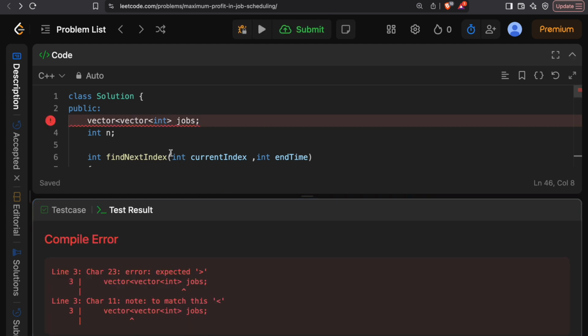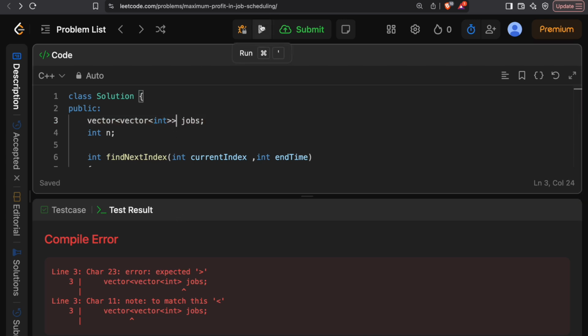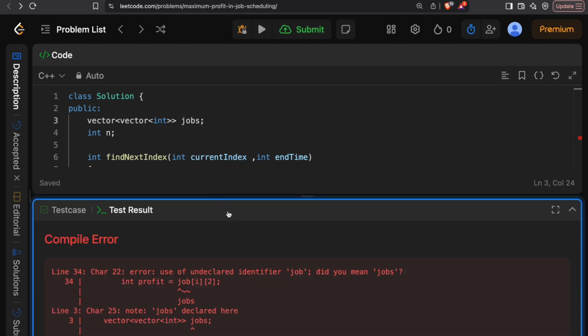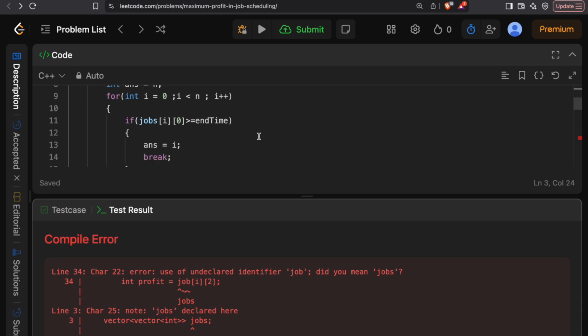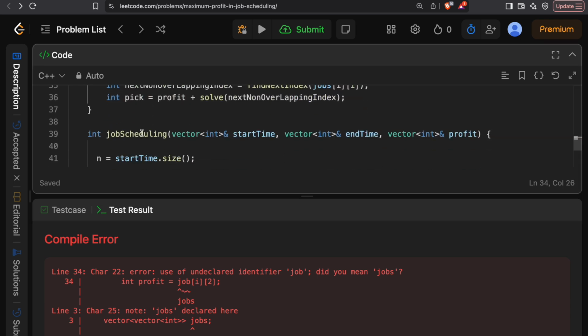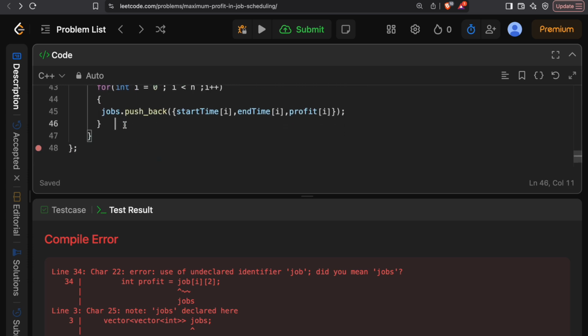So we've got a compilation error. Okay, so I need to add another bracket here. Okay, it should be jobs, not job. And am I calling that function solve? Yeah, I'm not calling that function as well. So solve, and since we're starting with the 0th index, I'll add 0 as the first parameter, and yeah.